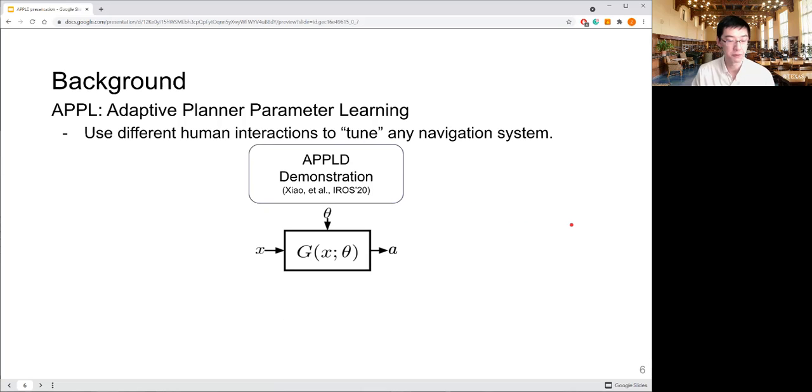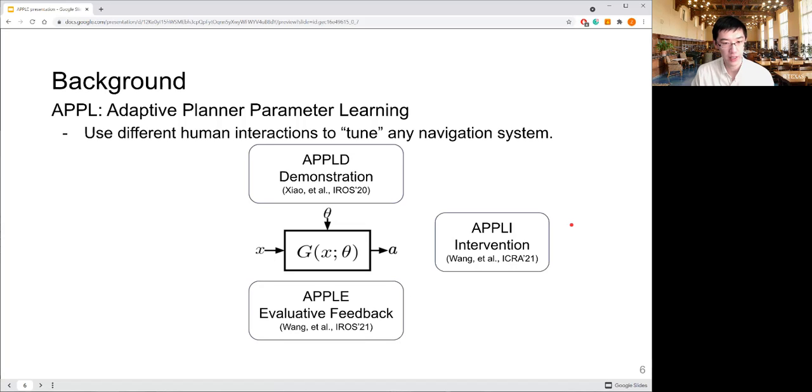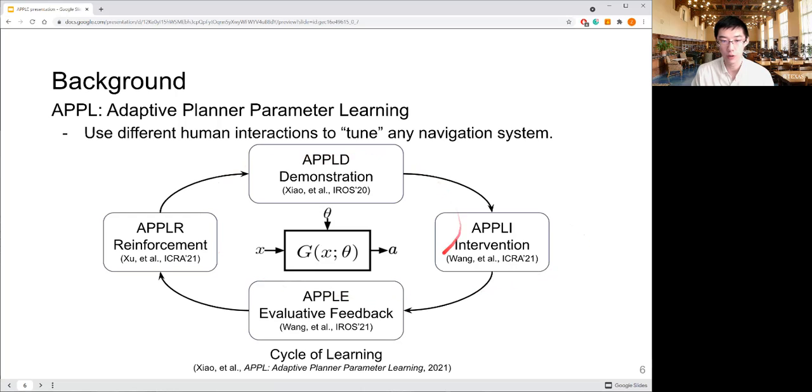So far, we have work that uses human demonstrations, human interventions, human evaluative feedback, and this is our work, and reinforcement learning. However, those methods don't need to work just on their own. Instead, we can use all of them to keep improving the performance of the navigation stack. And this is in this new work.